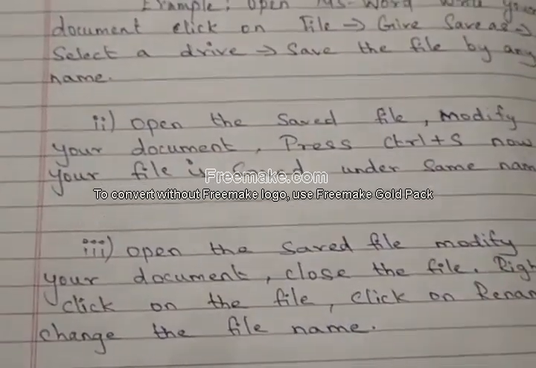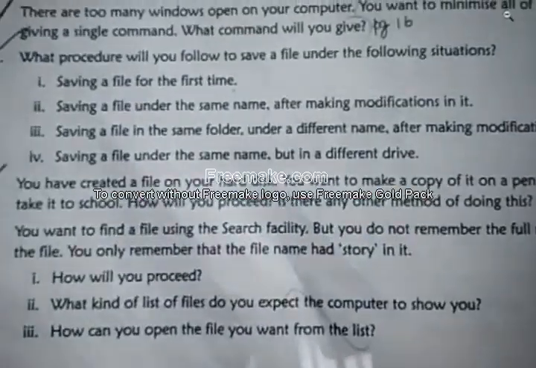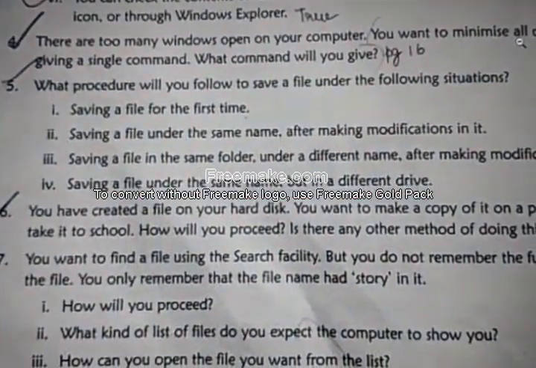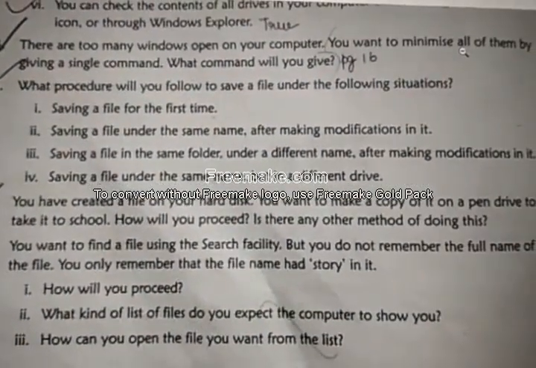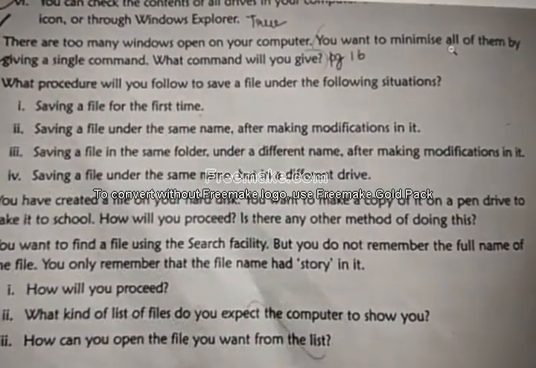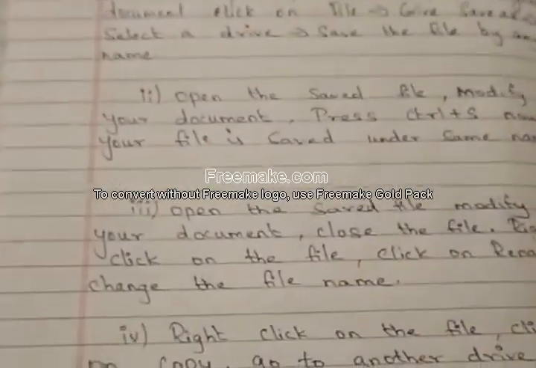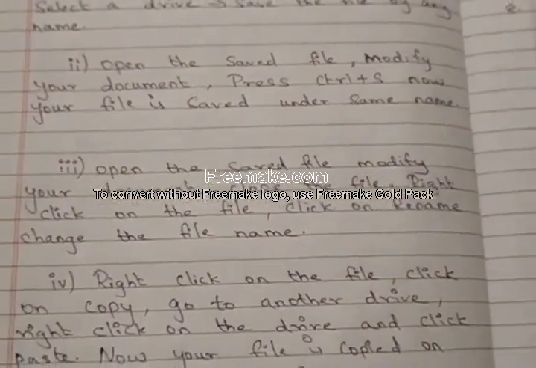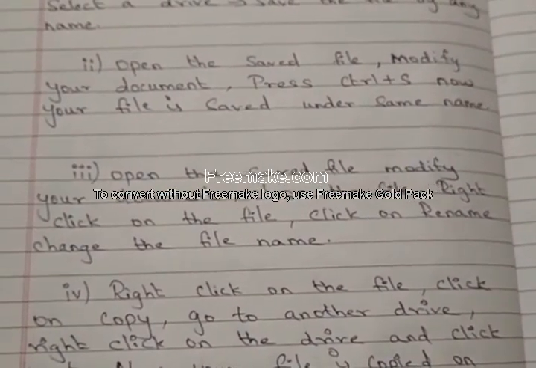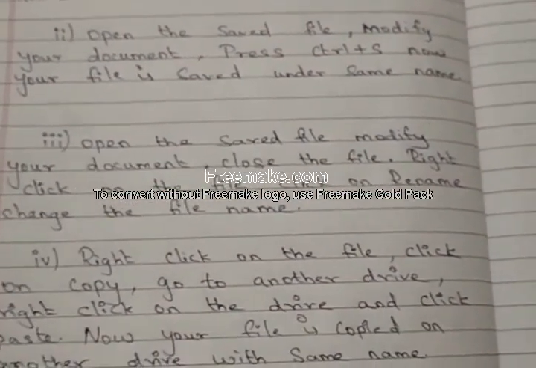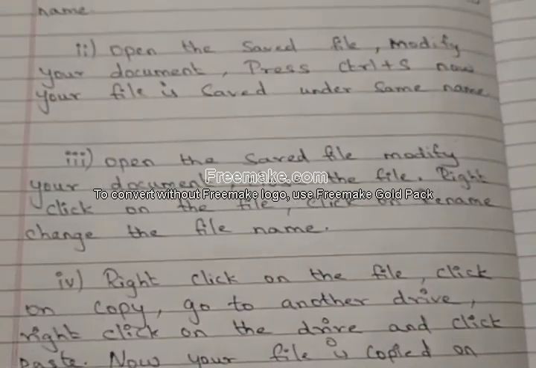Okay. Next, third point, saving a file in same folder under a different name after making modification in it. How to do that? Open the saved file. Modify your document. Close the file.